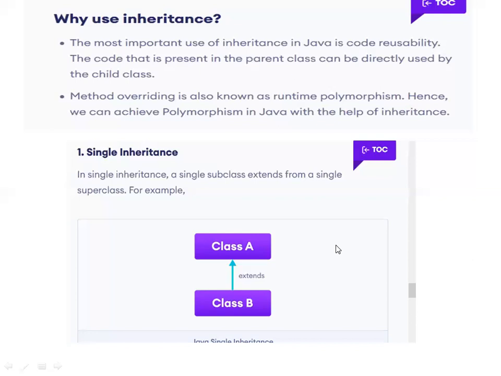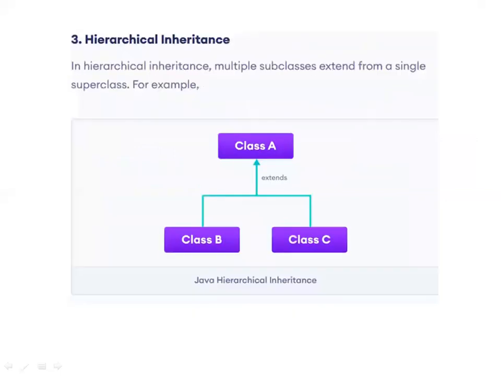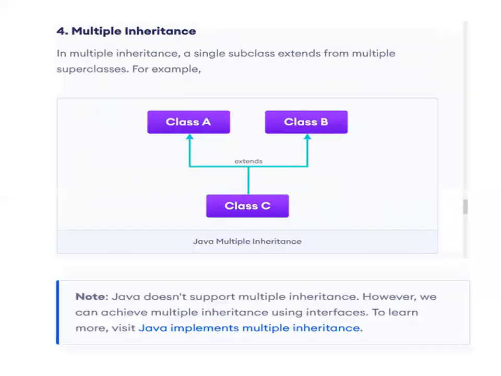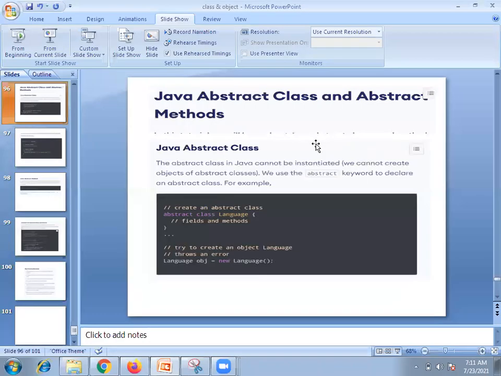So there are five types of inheritance: single inheritance, multi-level inheritance, hierarchical inheritance, multiple inheritance, hybrid inheritance. Are you getting what I'm saying? So how many types of inheritance will be there?